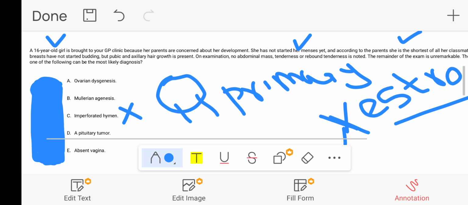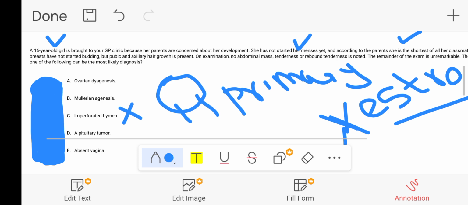Along with this, imperforated hymen with a short height and breast not developed will not be associated, because with imperforated hymen all the hormonal profile will be normal. She will have a normal height, she will have a normal development of the breast. So this is not the correct answer.